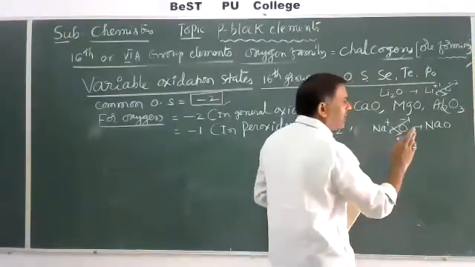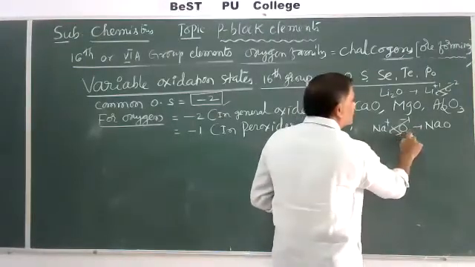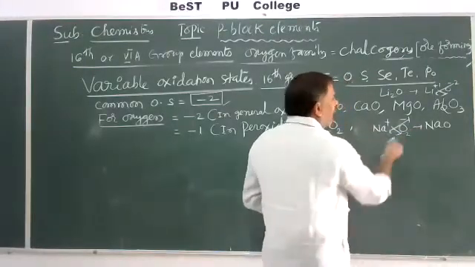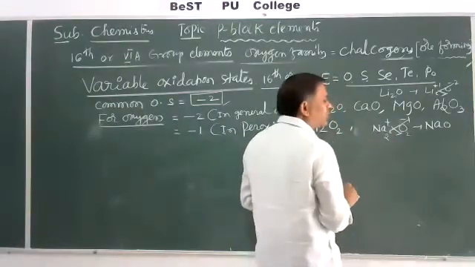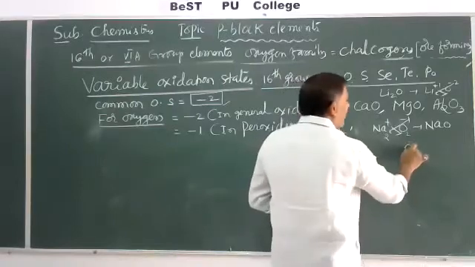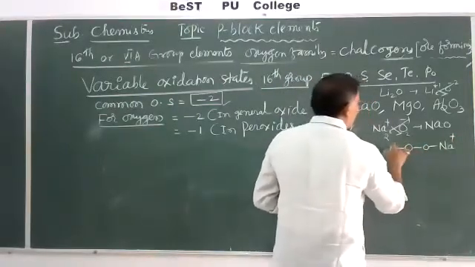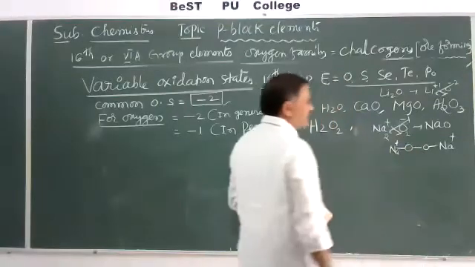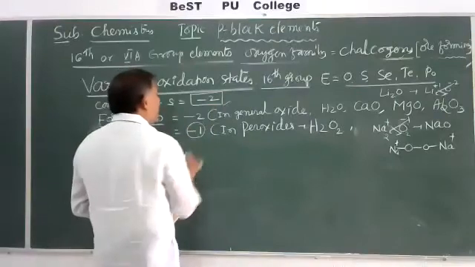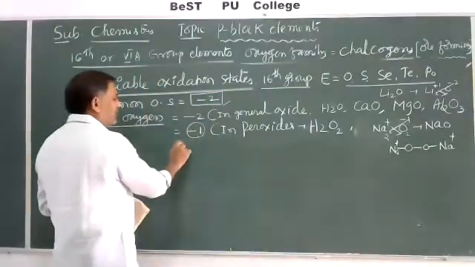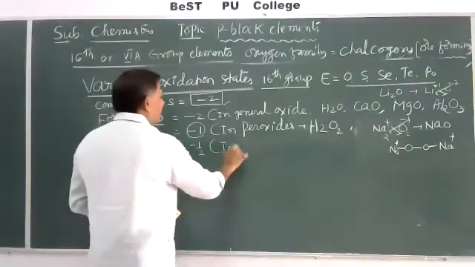Peroxide means compulsory oxygen-oxygen linkage required. That's why Na2O2 is written like this: O-O linkage with Na +1 on each side. So in peroxides, oxygen exhibits -1, and in superoxides, -1/2.